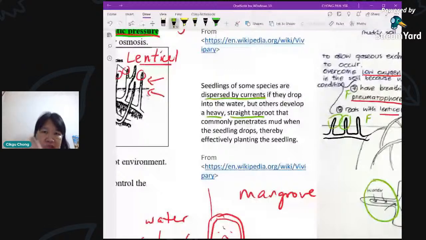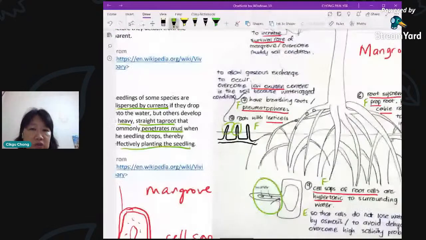It will get stuck into the mud. It's not going to be washed away. So it increases the chances of survival, effectively planting the seed. So this is called vivipary, which we have in plants that live in the swampy area.